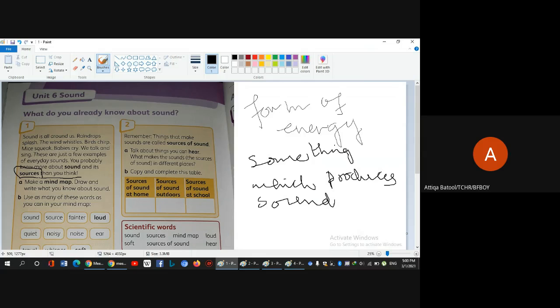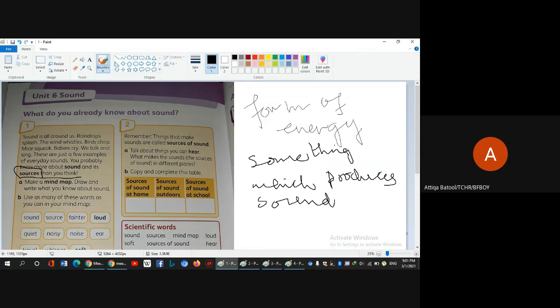Source means the thing, the object, the main part which is actually producing that form of energy which reaches your ears, and you are hearing it and your brain is making sense of the sound.